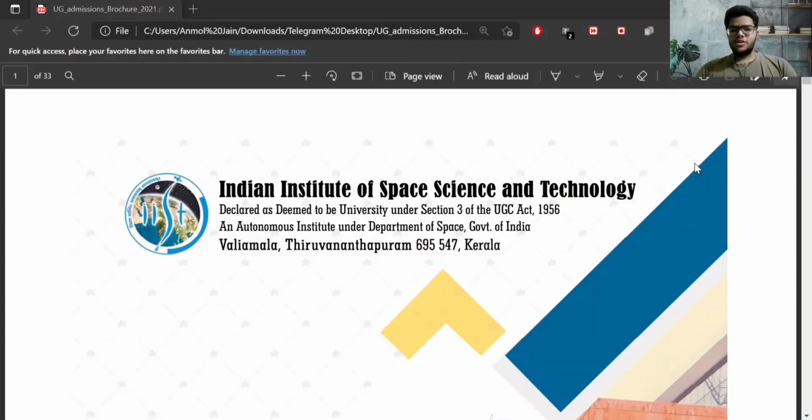So basically the important changes are, first, in the seat matrix, female reservation is included now. Second is in the semester fee. So you can refer to the semester fee video. Third change is in the scholarship scheme. So there is a new scheme for students taking admission from 2021 onwards. And the last change is in the ISRO admission policy. So now the ISRO admission will depend on your CGPA and the interview which will be held.